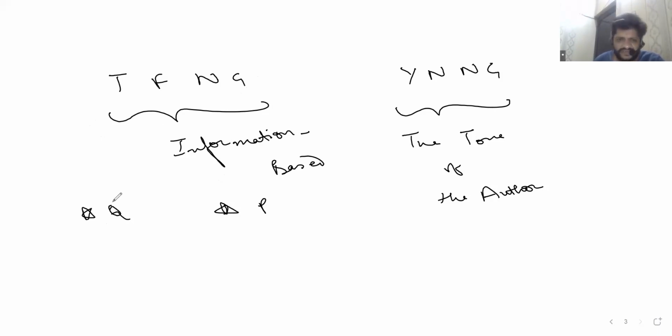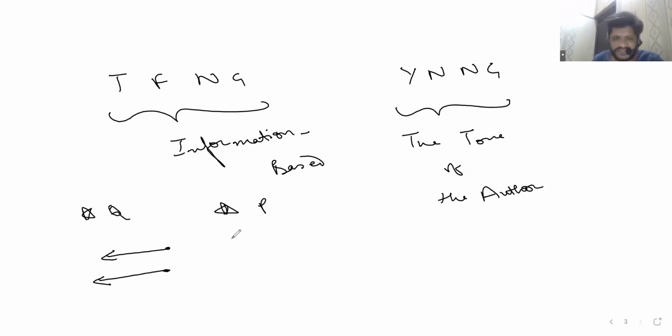So suppose the given information is in this direction, and the question also goes in this direction. That means they are parallel. That means they are of the same nature, as in they are talking about the same thing. So that is a situation where you'll get a true answer.